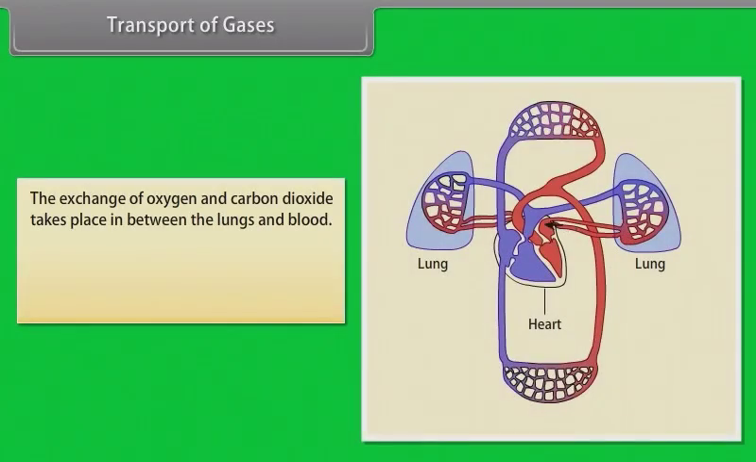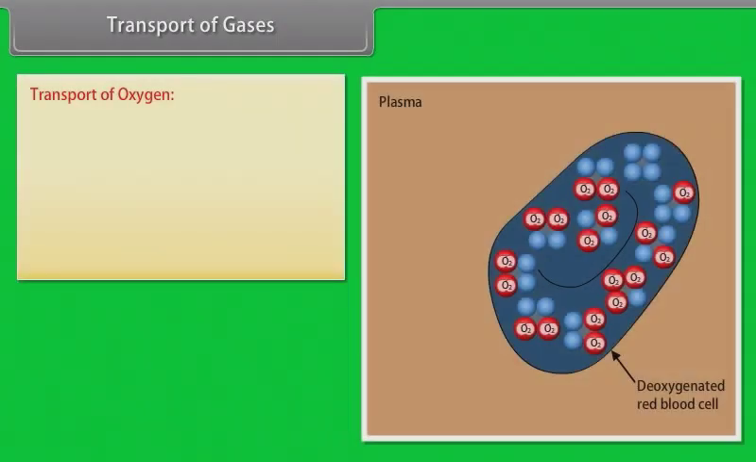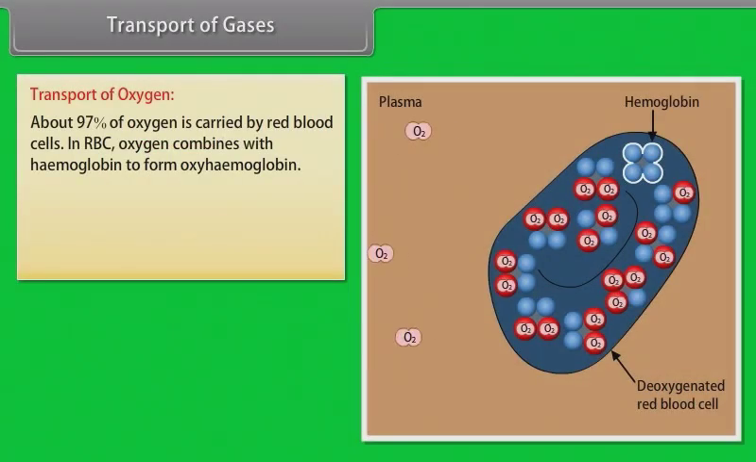Transport of gases. The exchange of oxygen and carbon dioxide takes place between the lungs and blood. The greater part of oxygen diffuses into the blood and at the same time carbon dioxide diffuses out. Transport of oxygen. About 97% of oxygen is carried by red blood cells. In RBC, oxygen combines with hemoglobin to form oxyhemoglobin.